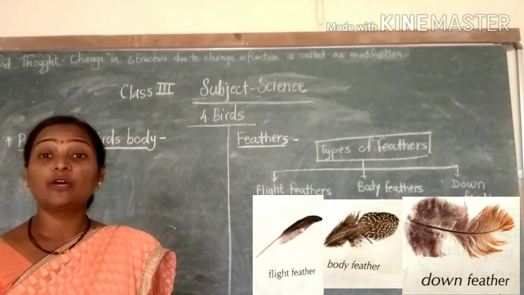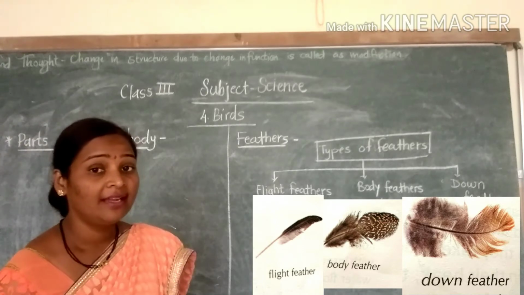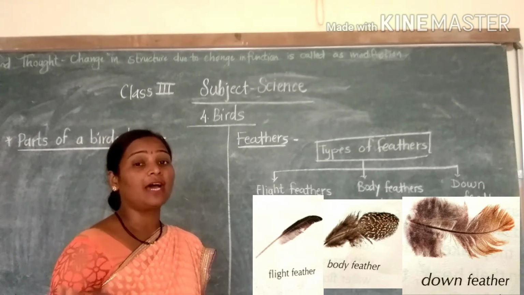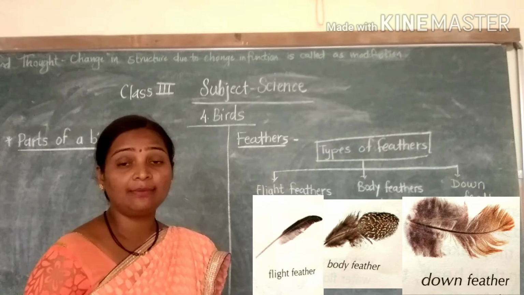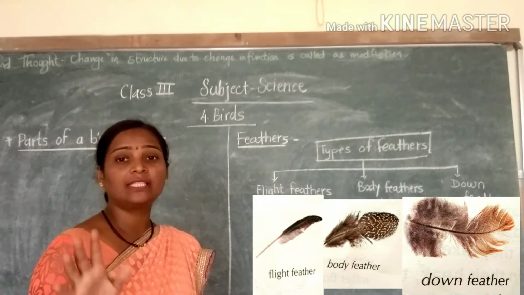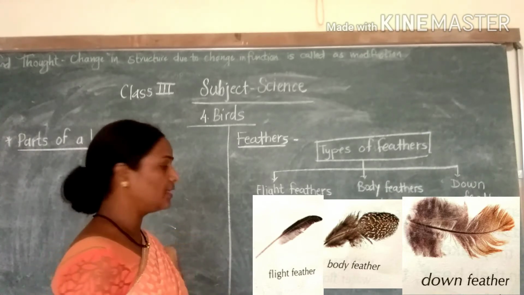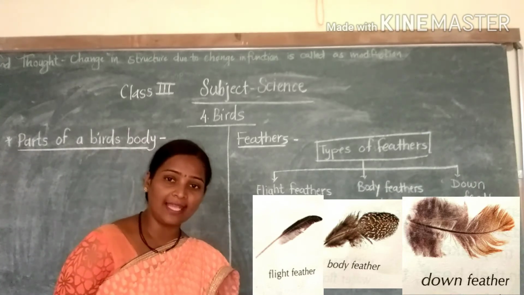They help in flying, helping the bird fly in the sky. That's why these feathers are present on the wings and tail.